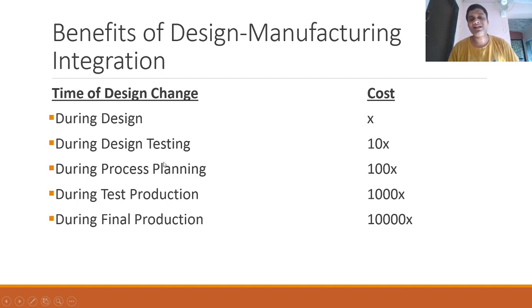Now during design testing, let's say my design is done. My design team has completed the design task, and that design has been submitted for testing. Now the testing authority identified that certain dimensions have to be modified because at the client's end the dimensions will not fit. So if the change is brought into notice during the design testing phase, then there will be a cost associated of 10 times the design cost. 10 times the design cost.